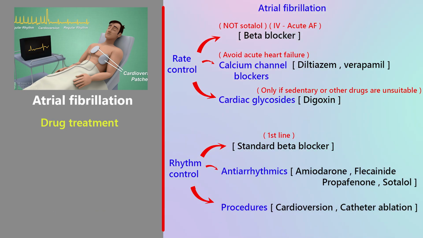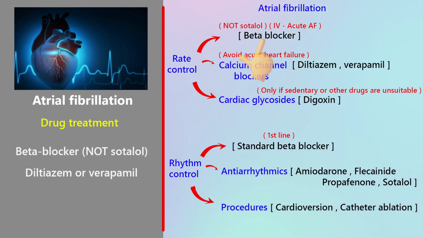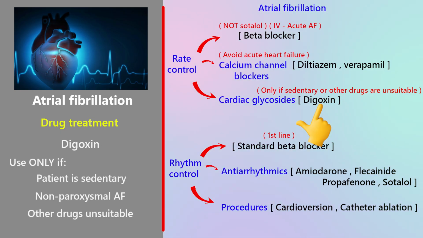Drug treatment in AF. Let's start with rate control, the first-line treatment in most patients. Beta blocker, avoid sotalol. Diltiazem or verapamil. The choice depends on symptoms, heart rate, comorbidities, patient preference. Digoxin, only use if the patient is sedentary, if AF is non-paroxysmal, or if other drugs are unsuitable.